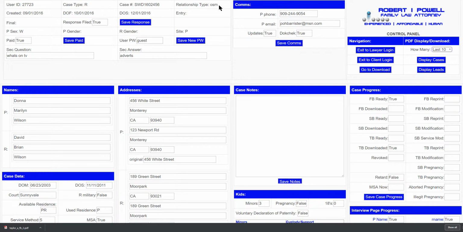There are 4 or 5 abbreviations that will show up, and that will tell you the type of relationship that's involved. If it is, for example, a same-sex marriage and a domestic partnership at the same time, you'll have 2 codes in that box. This is the date that the client hired you, date of filing of the case, date of service or the date of jurisdiction, date of entry of judgment, and date of termination of marital status once it's been entered.